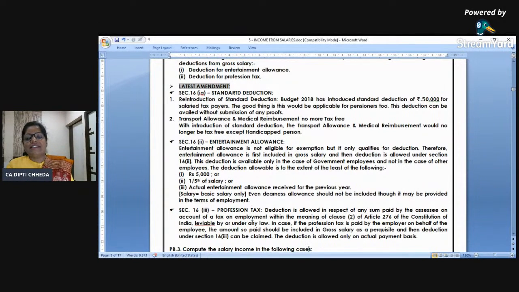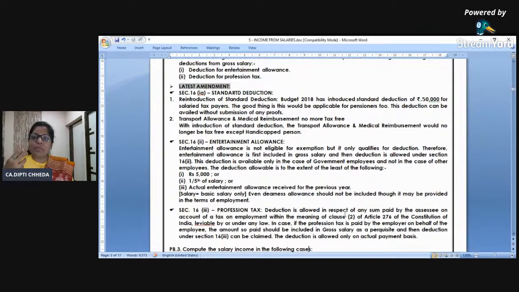Now, next is profession tax. Profession tax is allowed in respect. Now, what is this profession tax? I want to tell, because even in the latest RTP and all, they have given a nice example. That only I would share, the RTP's example, and I'll make it clear.